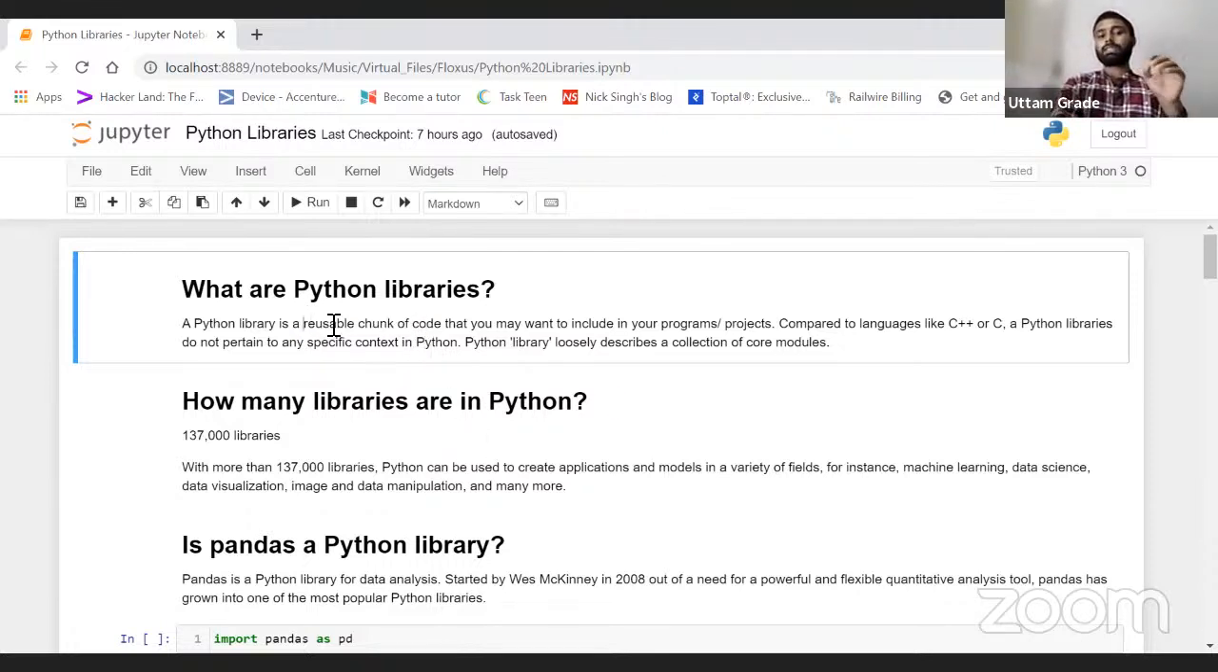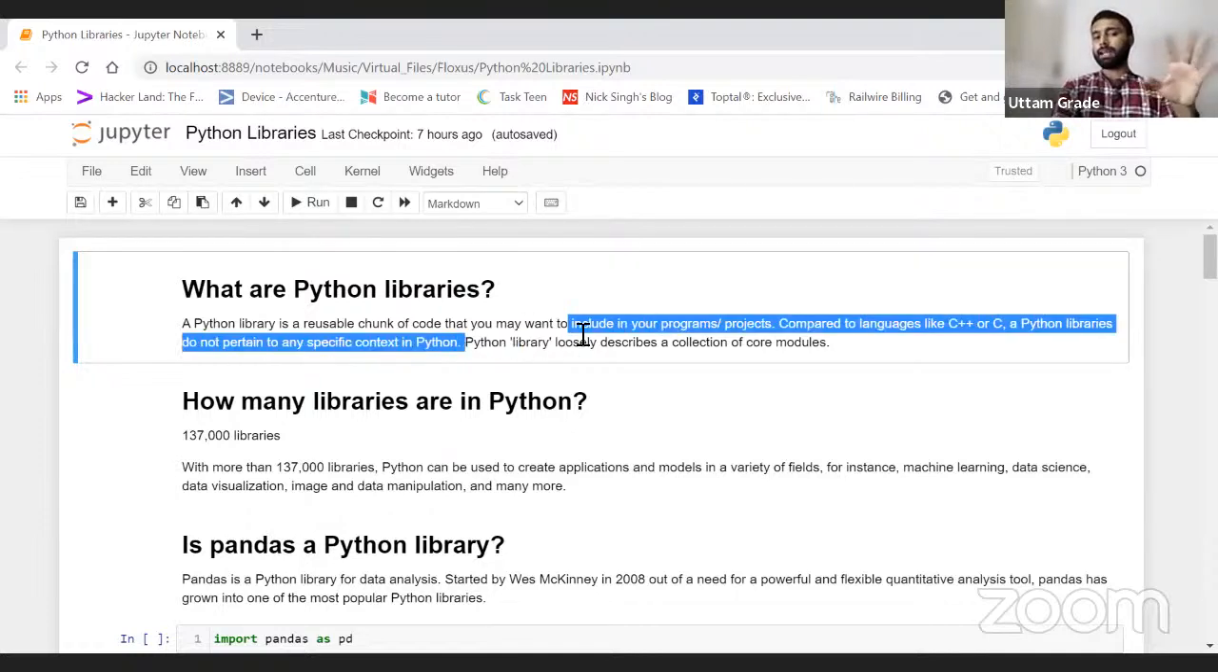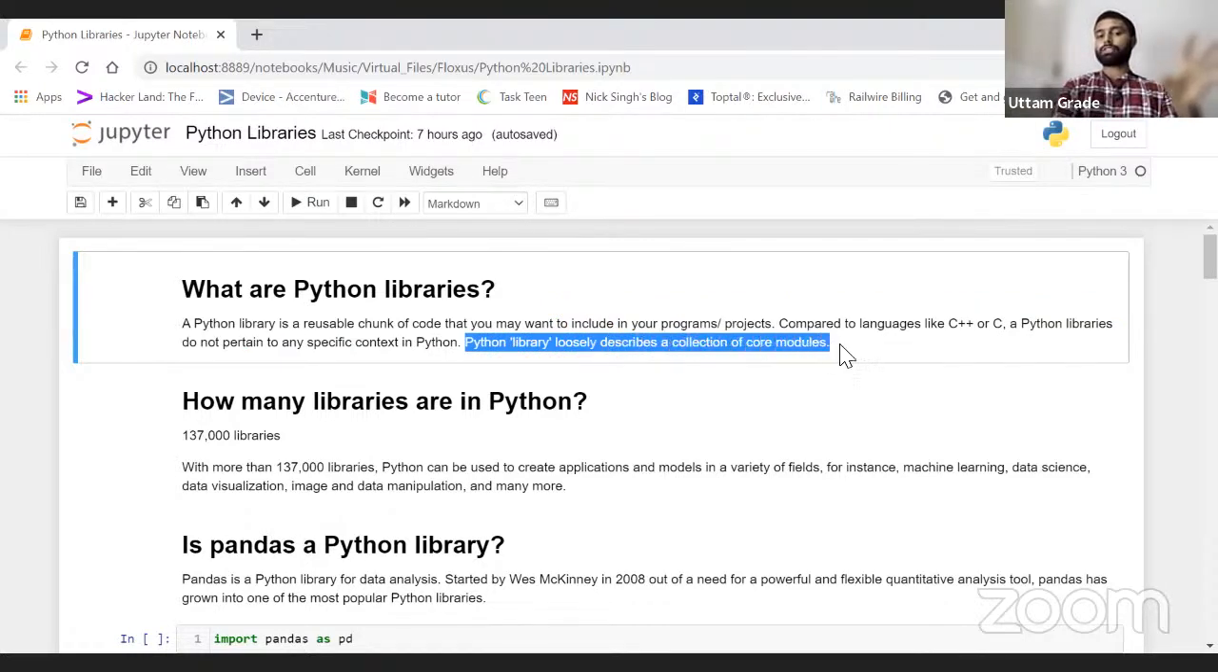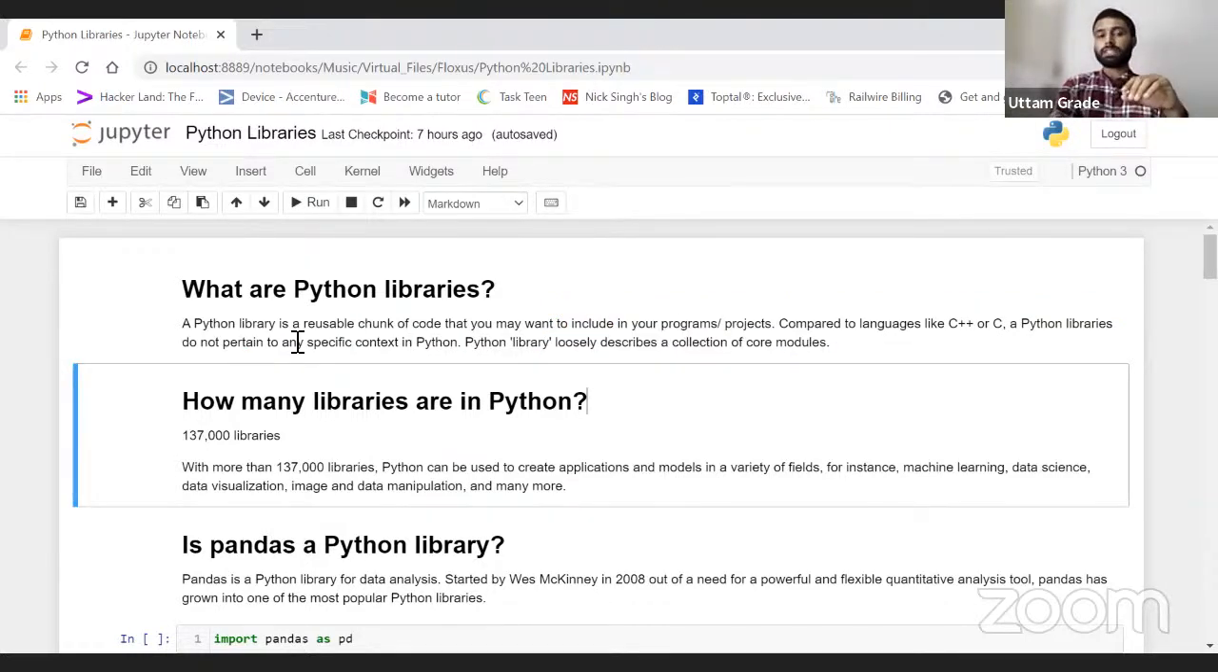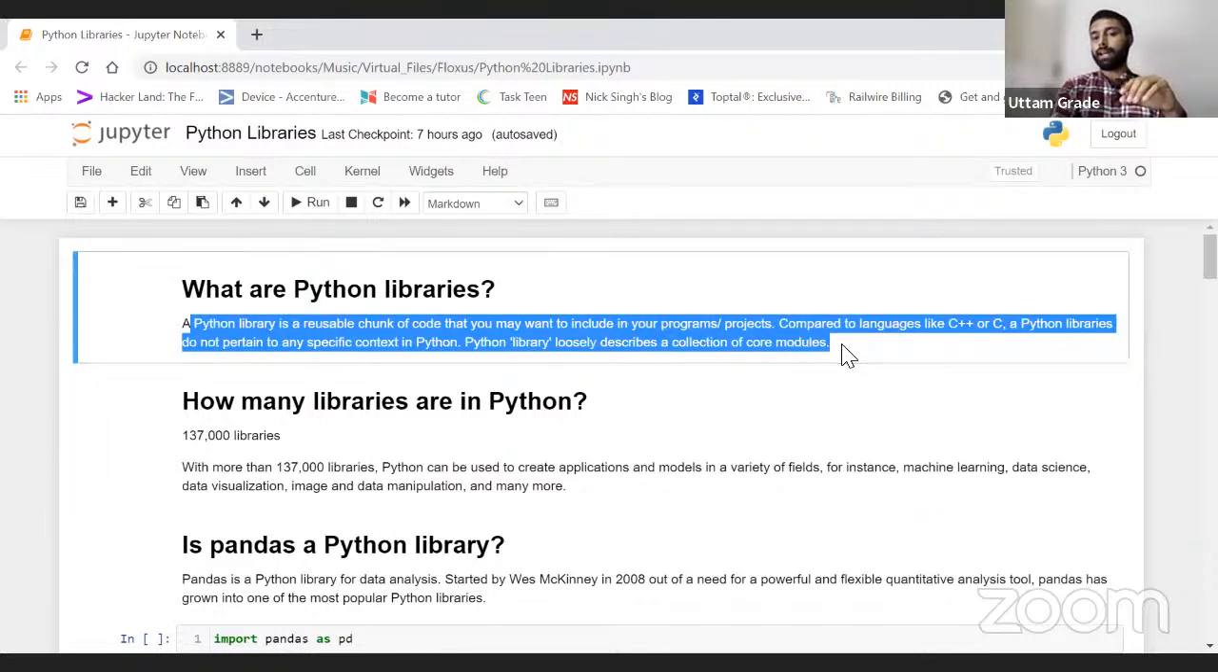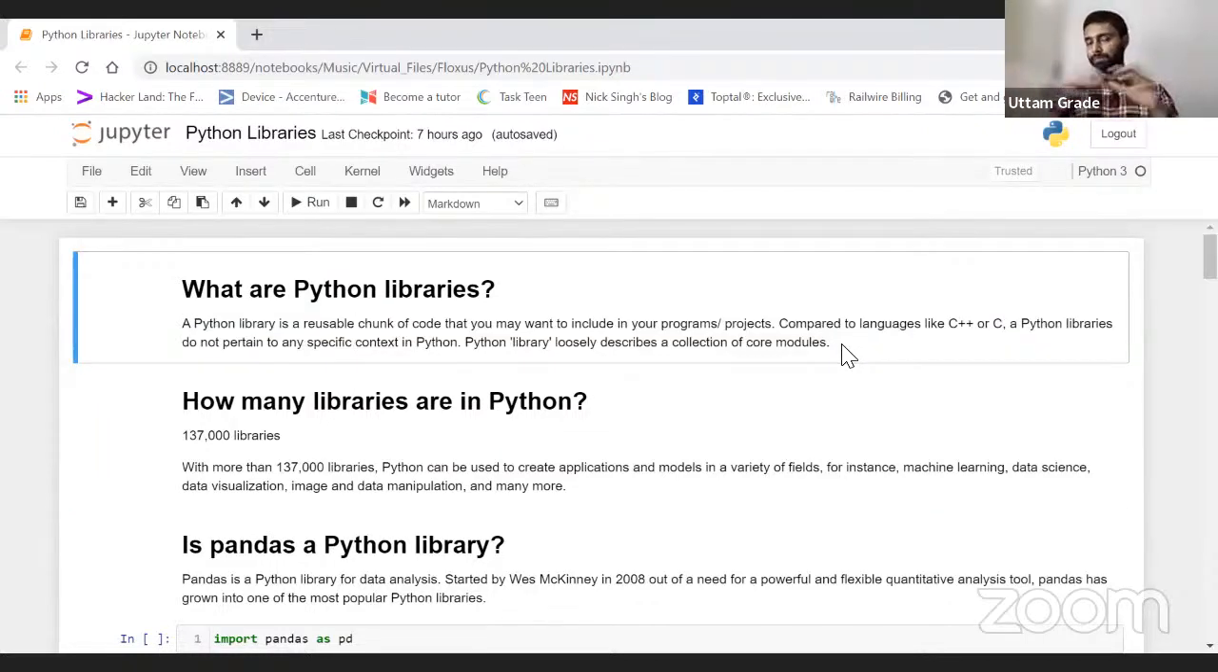Now, as I told, this is a reusable chunk of code that you may want to include in your programs and projects, right? Compared to languages like C and C++, Python libraries do not pertain to any specific context in Python. Python libraries loosely describes a collection of core modules. The meaning of these definitions is nothing but what I have explained to you in a simpler way. Pretty much simple, right? What exactly the Python libraries are, or not exactly the Python libraries, I'm just talking about normal libraries.